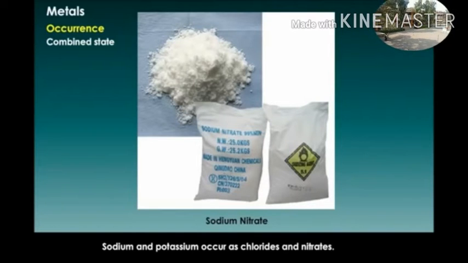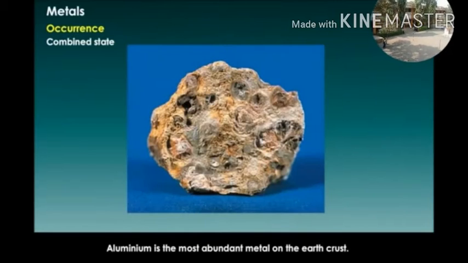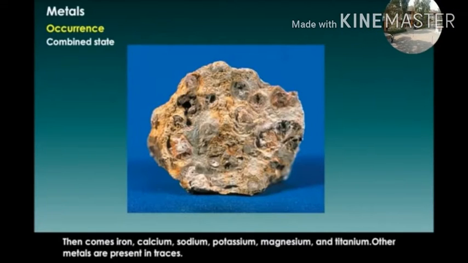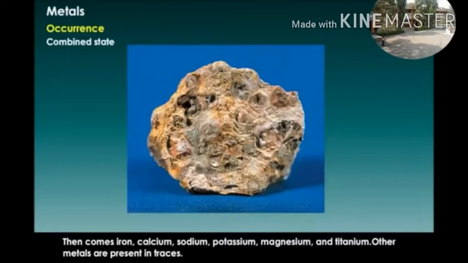Sodium and potassium occur as chlorides and nitrates. Aluminum is the most abundant metal in the earth's crust. Then come iron, calcium, sodium, potassium, magnesium and titanium. Other metals are present in traces.